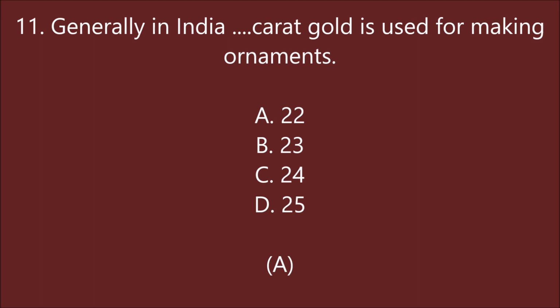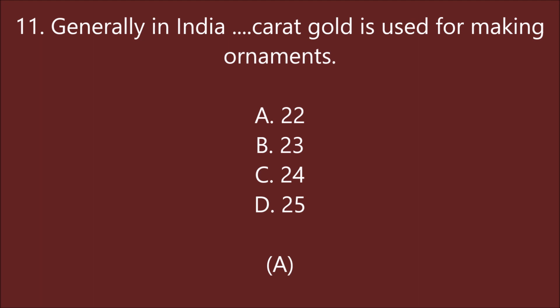Generally in India, dash carat gold is used for making ornaments: 22, 23, 24, 25. A is the right answer, that means 22. Pure gold known as 24 karat gold is very soft. It is therefore not suitable for making jewelry. It is alloyed with either silver or copper to make it hard.